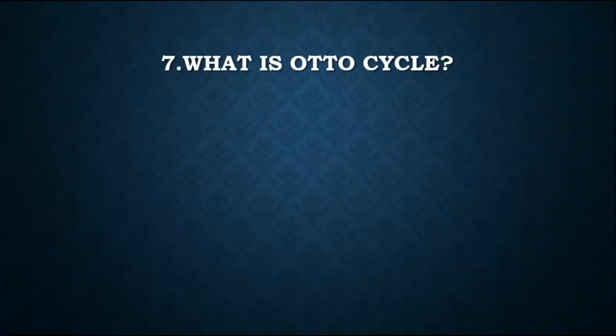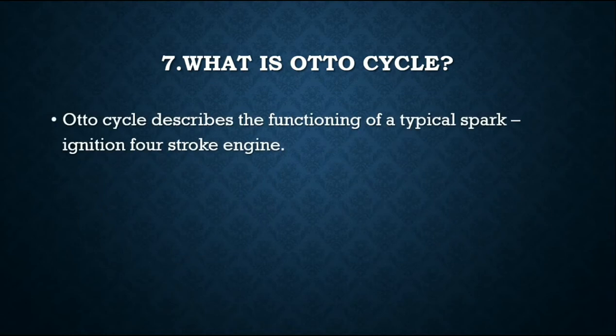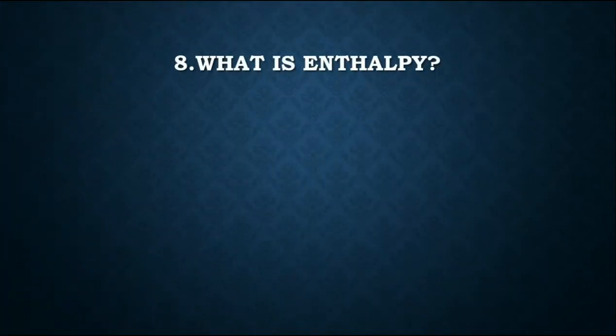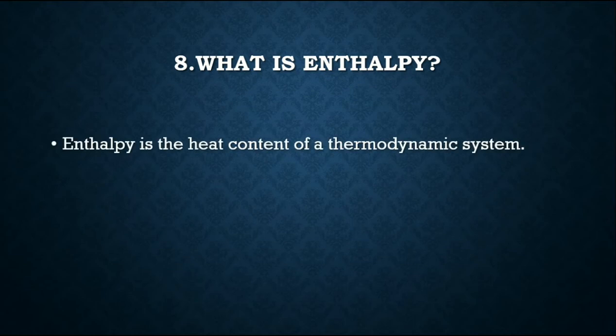Seventh question is, what is the Otto cycle? The Otto cycle describes the functioning of a typical spark ignition 4-stroke engine. Otto cycle is a description of what happens to gas as it is subjected to changes of volume, temperature, and addition or removal of heat. Eighth question is, what is enthalpy? The answer is, enthalpy is the heat content of a thermodynamic system.